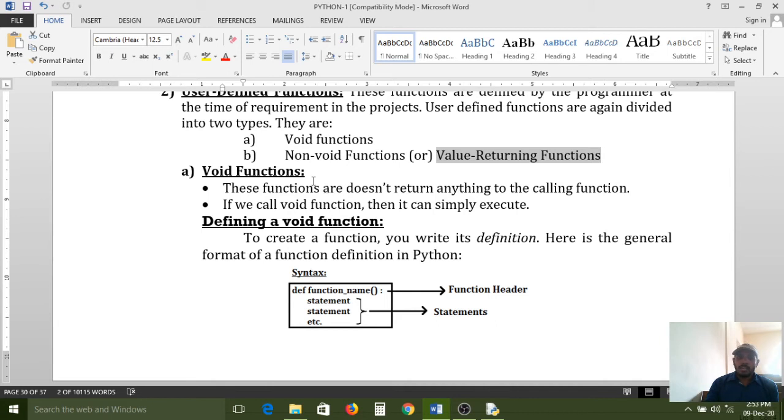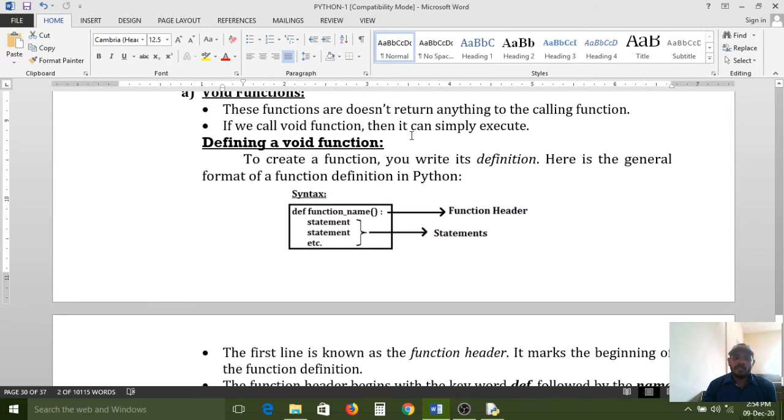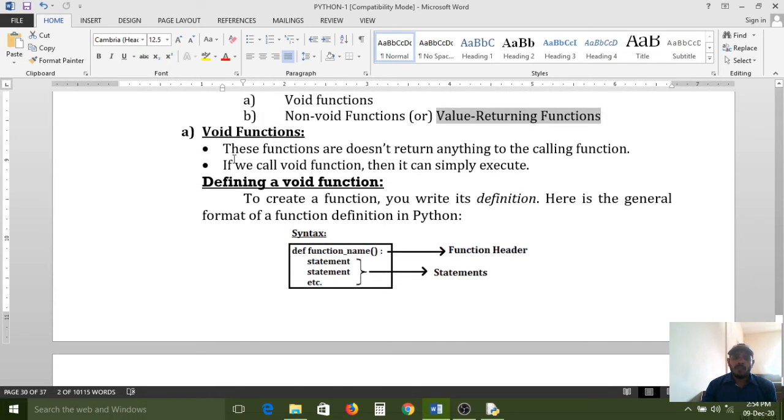Now we can discuss the concepts. First we have to discuss the void functions. These functions do not return anything to the calling function. If we call a void function, then it simply executes. All of you carefully observe. At this time, you don't need to understand these two lines.